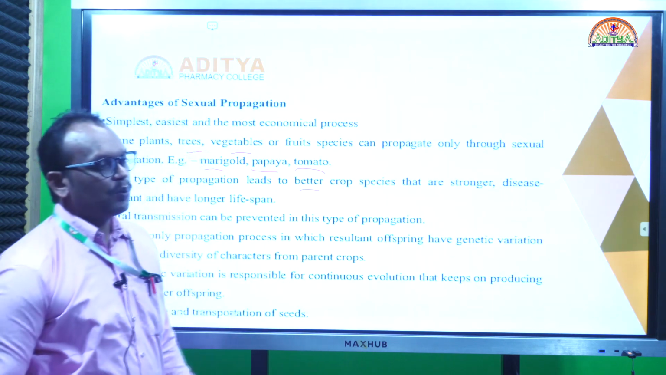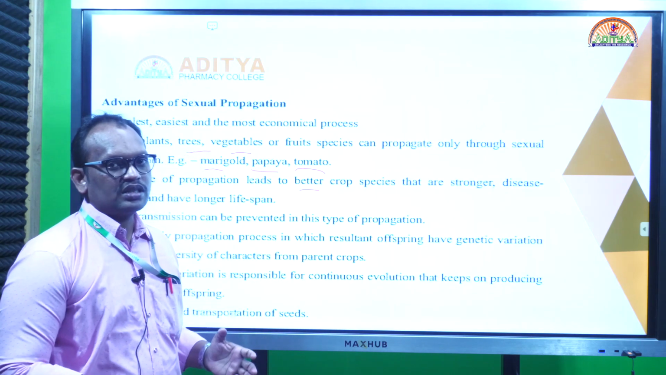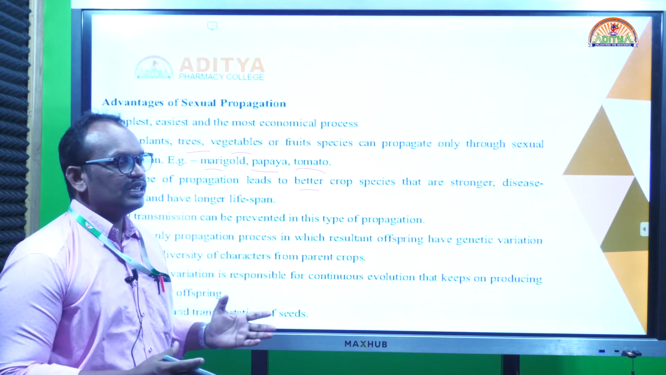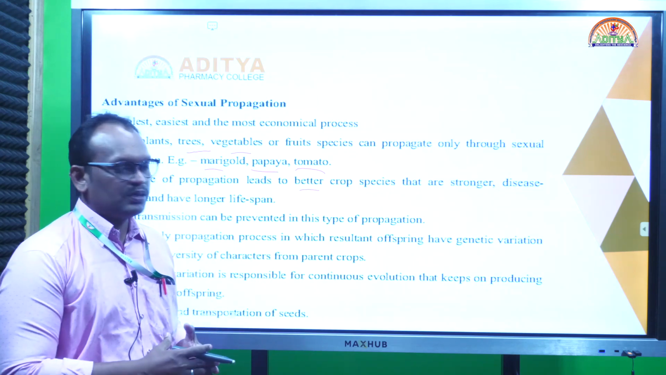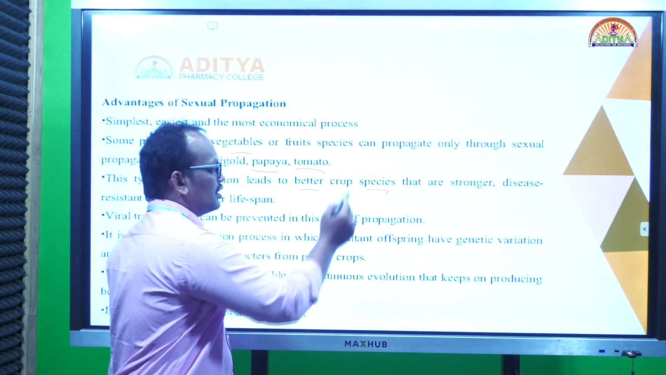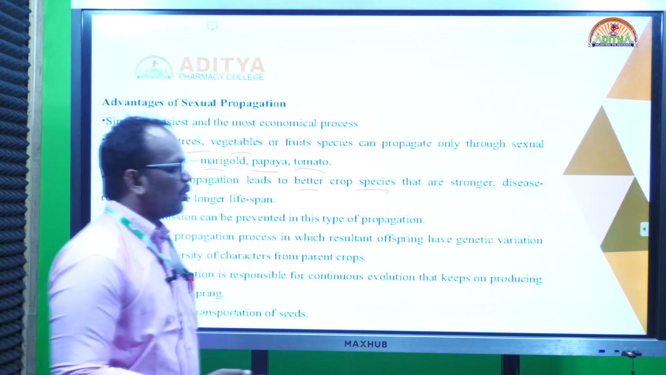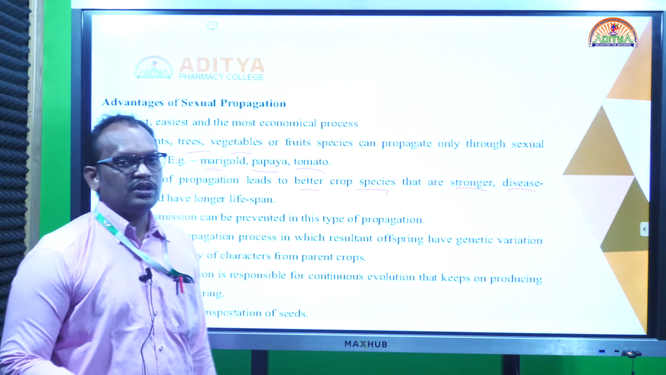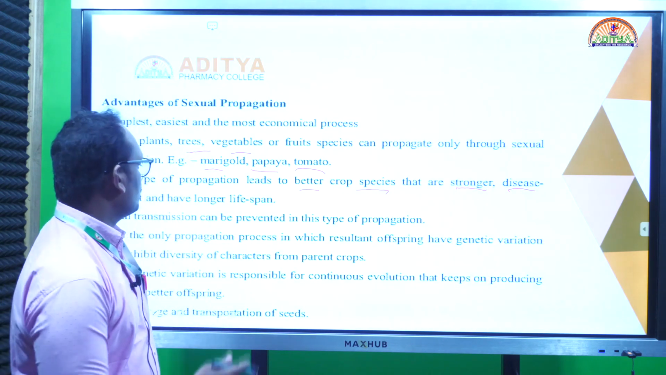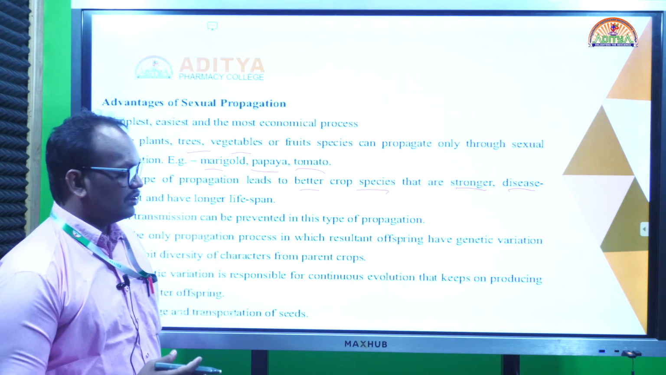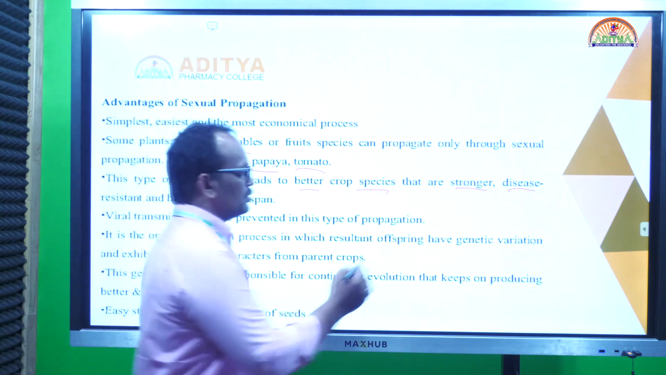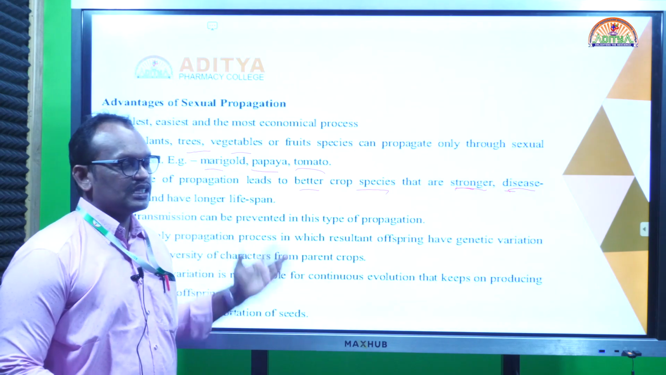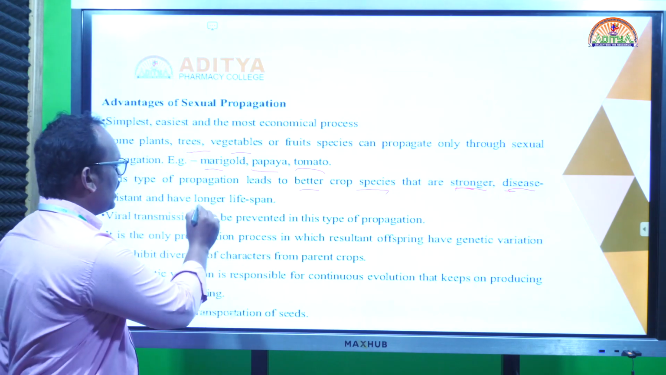In this method of propagation, new varieties are always formed because of fusion, fertilization and pollination. Between closely related species, fusion can occur and new varieties are possible. So stronger, more disease resistant and high yielding varieties can be produced by the seed germination method. Stronger and disease resistant varieties can be produced by the sexual method of propagation, and they also have a longer life.